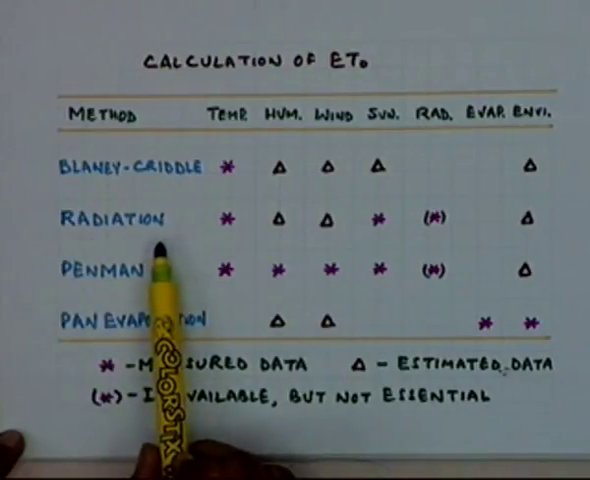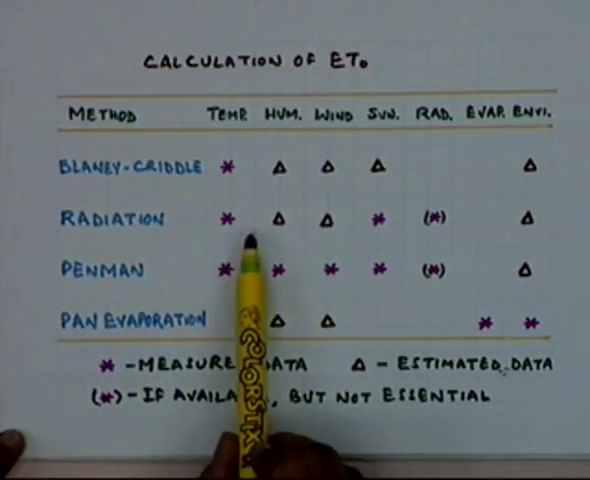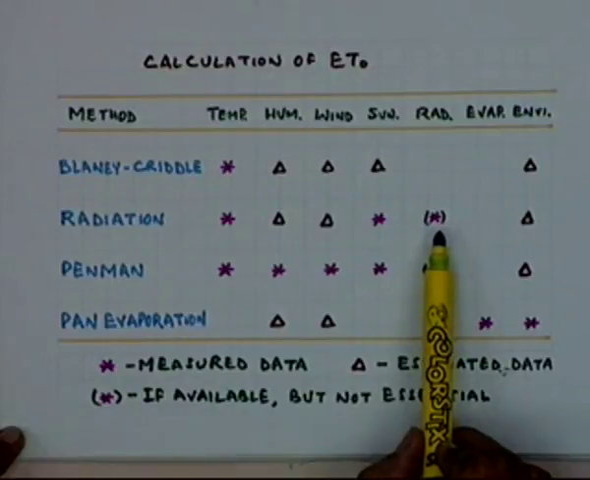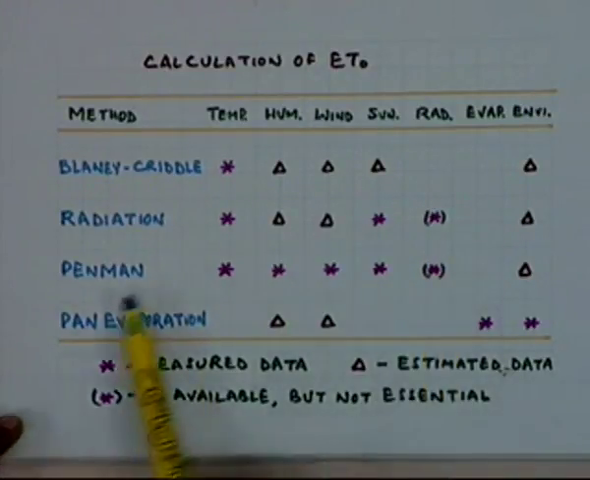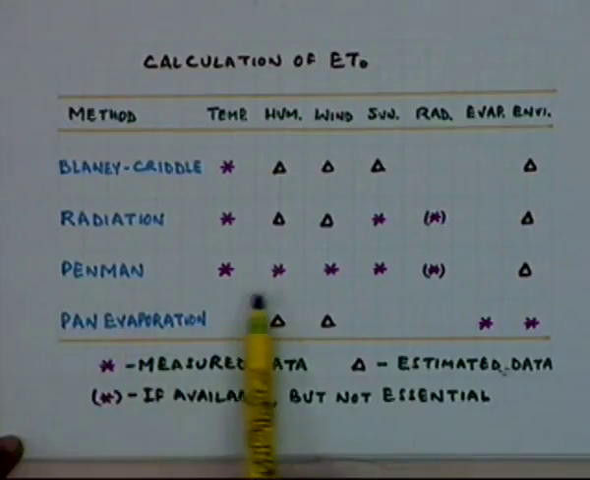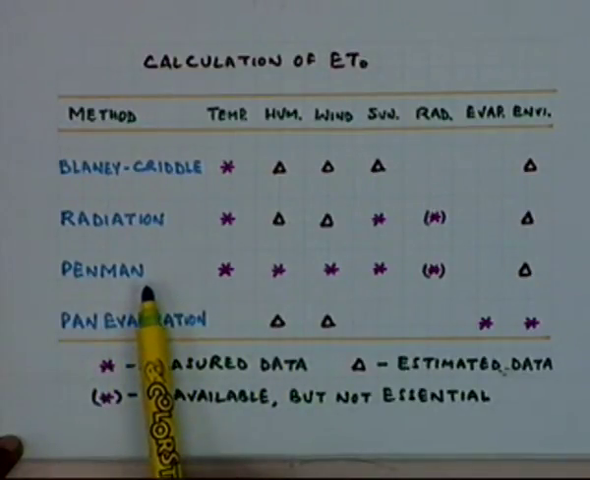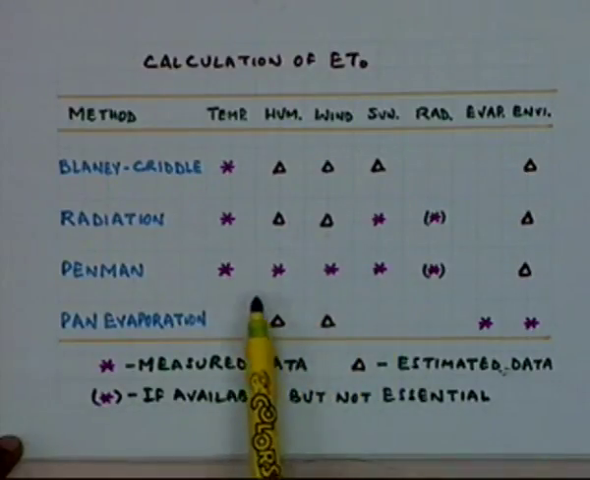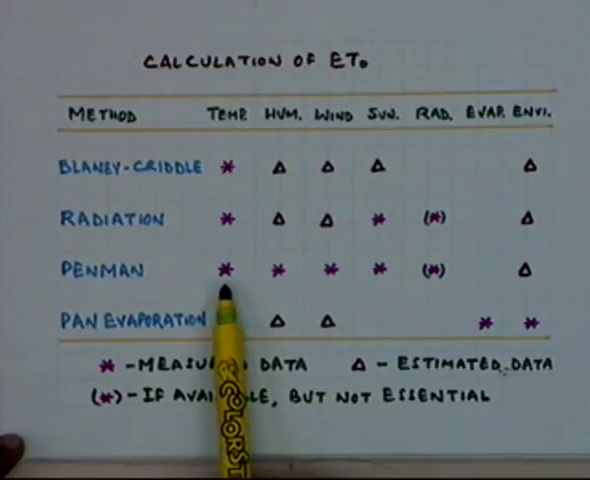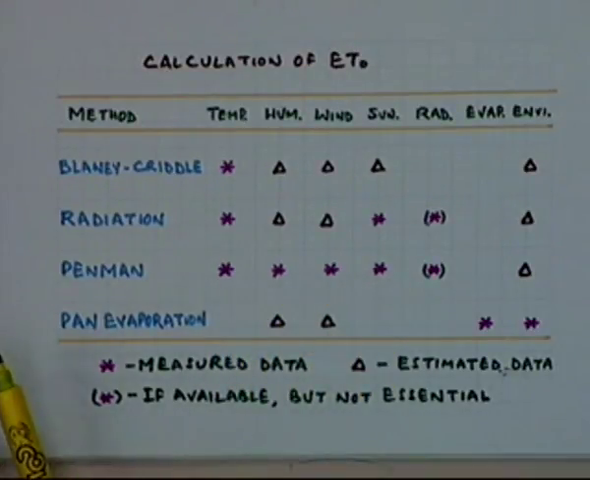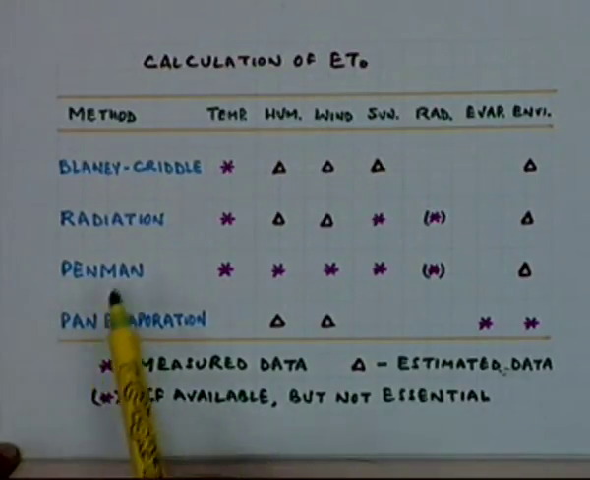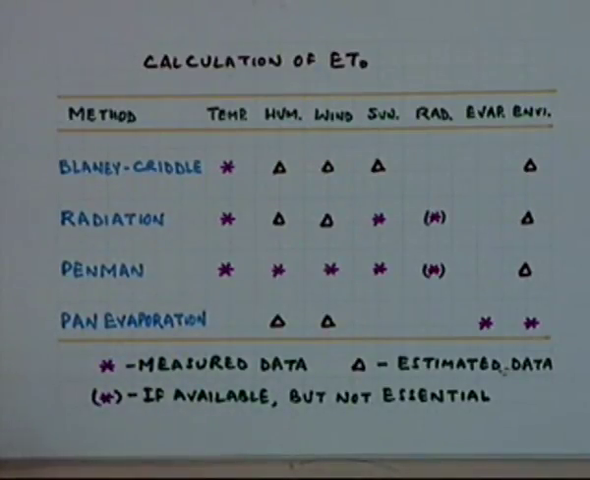In the case of the radiation method, you need the data on temperature, sunshine, and radiation if available. If it is not available, you can still use the method. If you look at this chart, the Penman method is the one which is more data intensive. Its data requirements are very excessive in comparison to the other methods. So, if you have all these elements available, then you can use the Penman method. And in terms of accuracy, the Penman method is the most accurate out of these methods which have been suggested here.